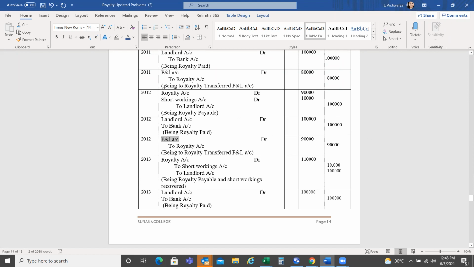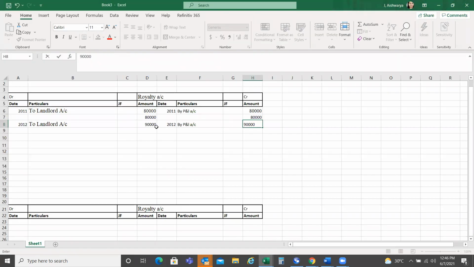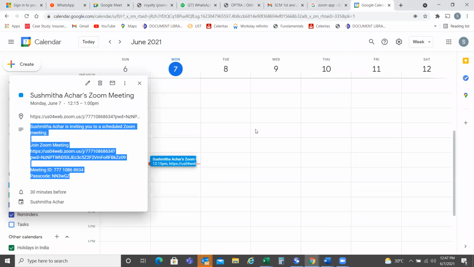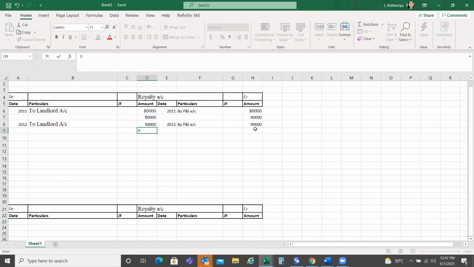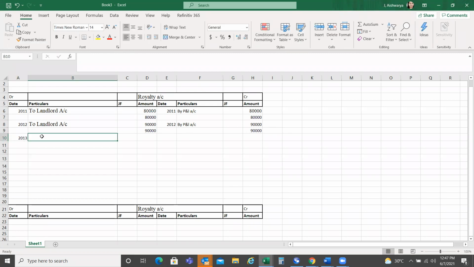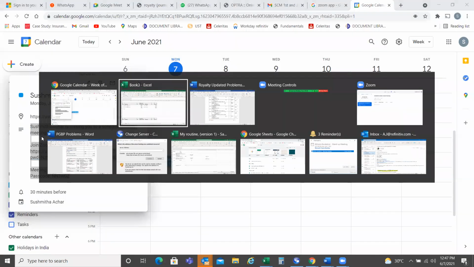As there are no such entries related to royalty, just close it. Close it with 90,000 and 90,000. 90,000 here. Am I clear? Okay, then next one. After this, again in 2013. So we'll move on to 2013 here.